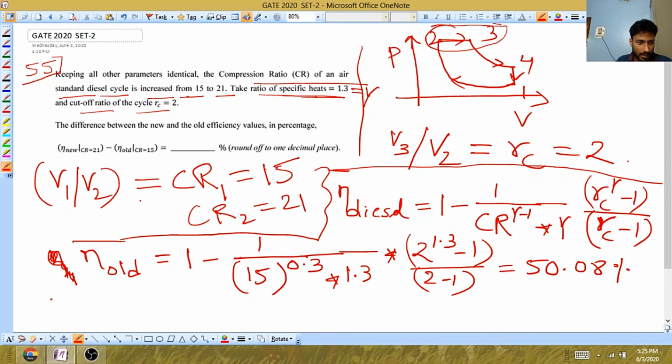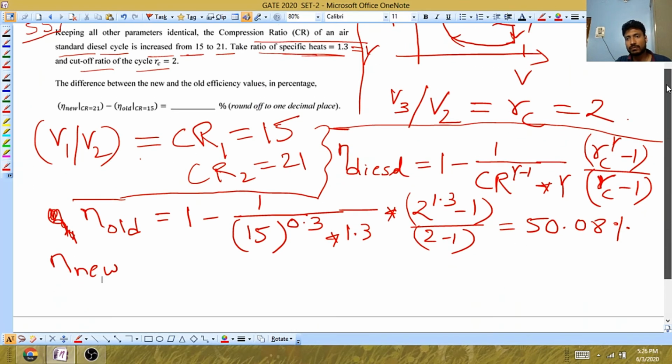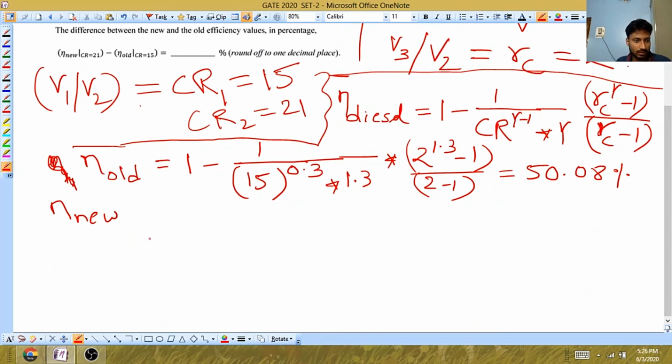Okay, and if you want to find the new efficiency, then you need to put the value of the final compression ratio.